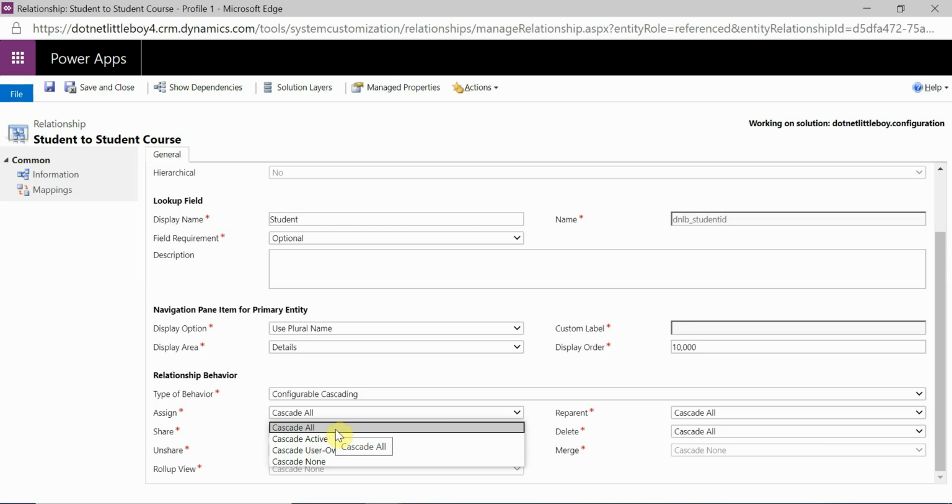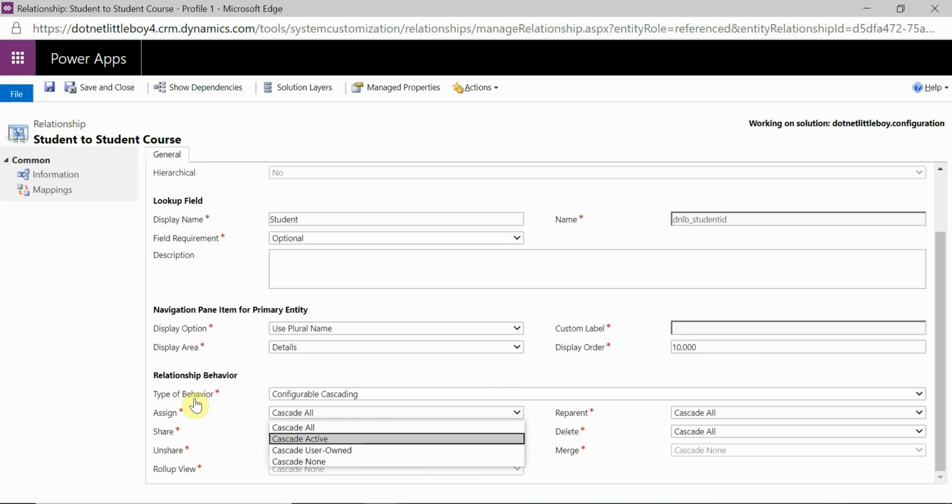And when you have taken cascade active, then all the active records of the child will be affected. And when you have taken cascade user-owned, then all the child records for the respective parent record which are owned by the current user will be affected. And when we have taken cascade none, it means no operation will happen, no effect will happen to your child records. So we have different levels of configuration for the child record, how you want it to be affected, and we have different operations.